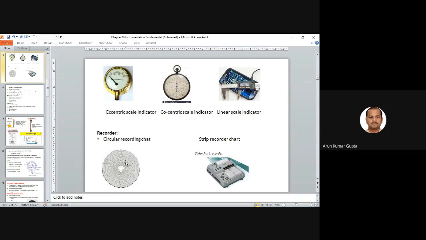The needle will touch the recorder, and you can listen to the music. Similarly here, the needle will move and vibrate on this recording chart, and the values will be recorded.